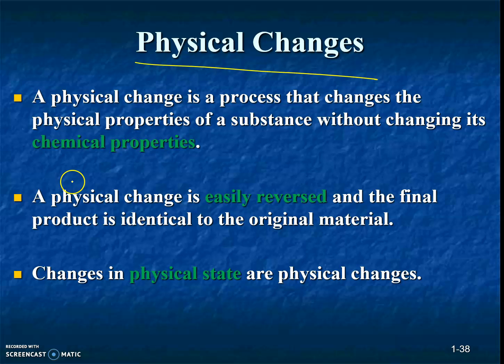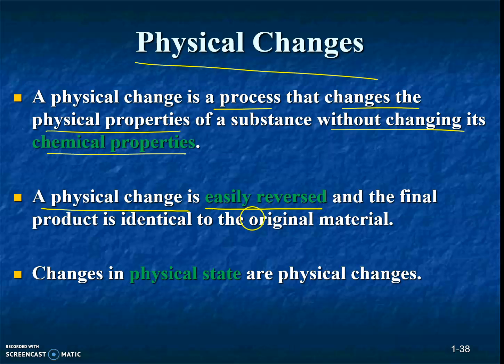After we know physical properties, we need to learn physical changes. What is a physical change? A physical change is a process that changes the physical property of a substance without changing its chemical property. So only the physical property changes, but the chemical property doesn't change in a physical change. A physical change is easily reversed, and the final product is identical to the original material.